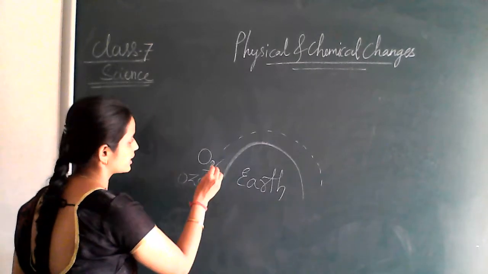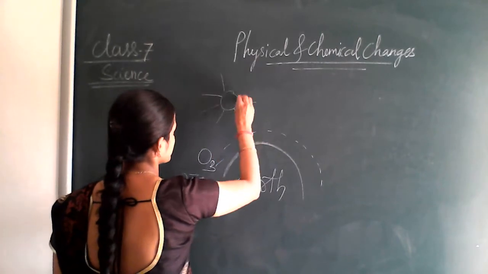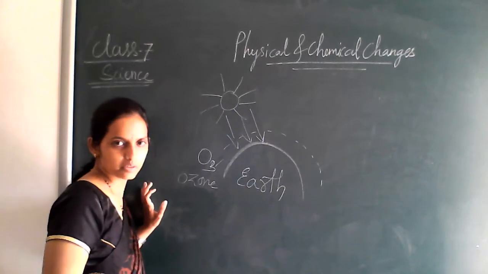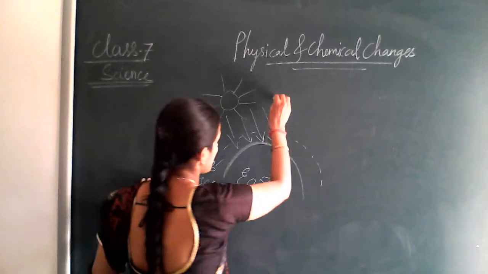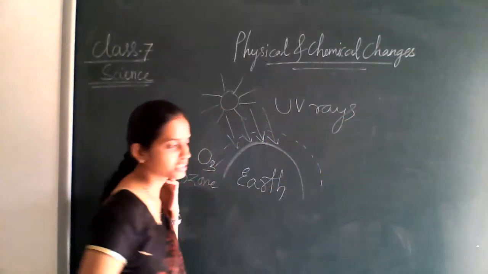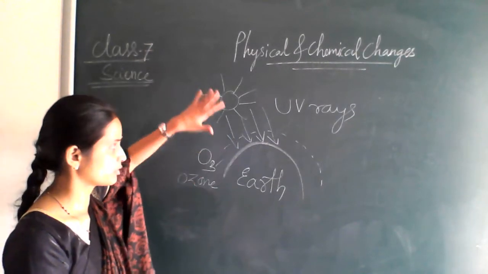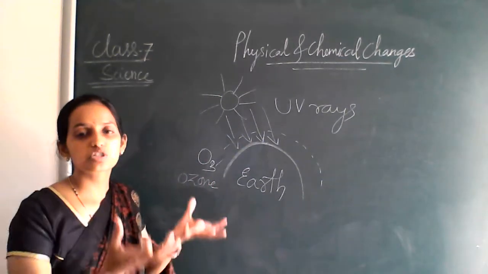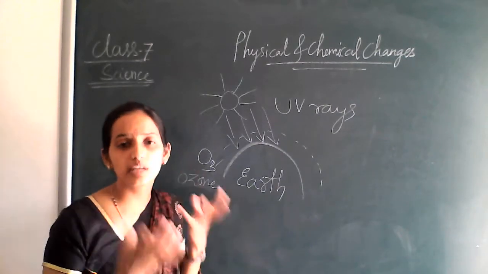This is your earth, it is your ozone layer, right? And here is your sun. The sun is passing harmful rays. The rays which are harmful for us are UV rays. The direct rays of the sunlight are harmful. Direct heating of earth will take place. What happens? The temperature will rise, and you cannot bear that hotness.